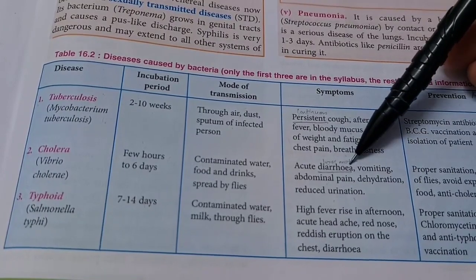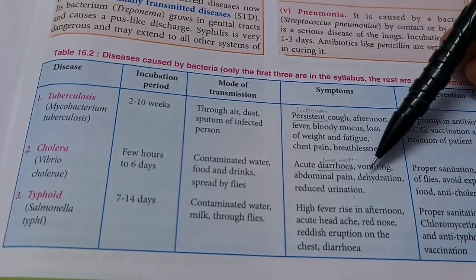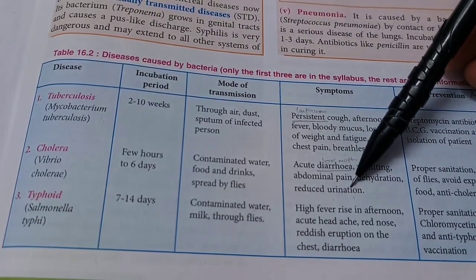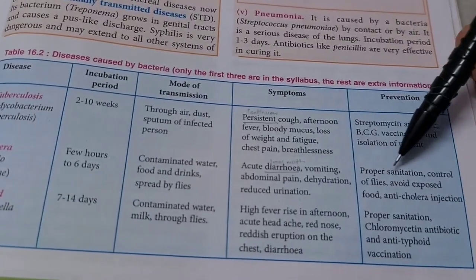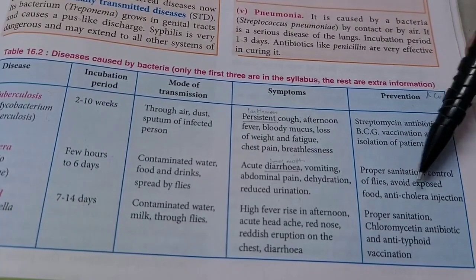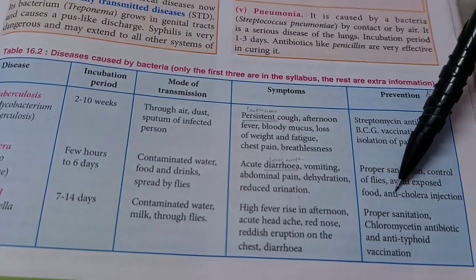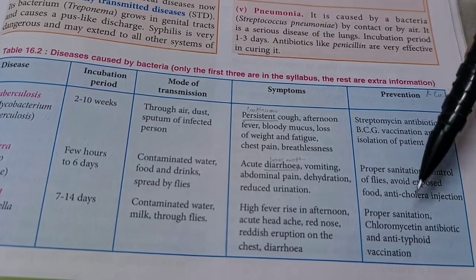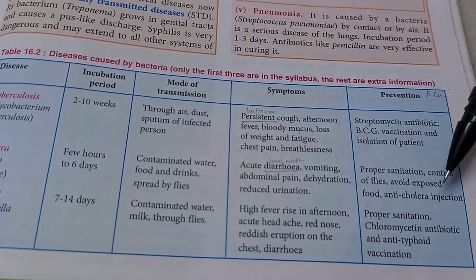Of course, if you have loose motions and you vomit, you lose all your water, so there is a shortage of water. And because of that, you have reduced urination, which is quite dangerous. Proper sanitation, control of flies, avoiding exposed food is all prevention. Anti-cholera injection, that's a cure, not a prevention. So in exam, if they ask for prevention, don't write the cure.